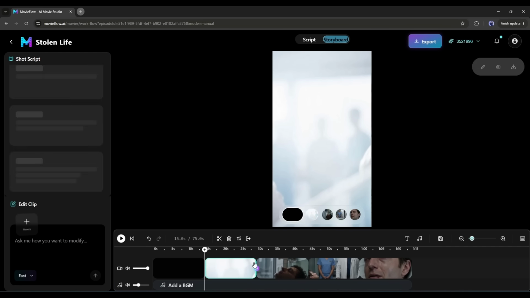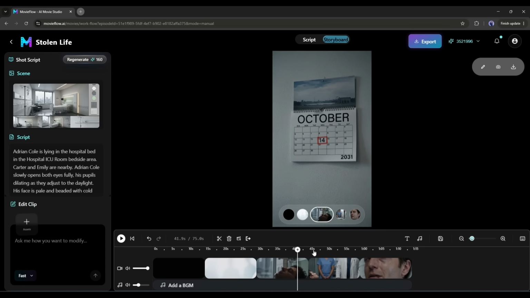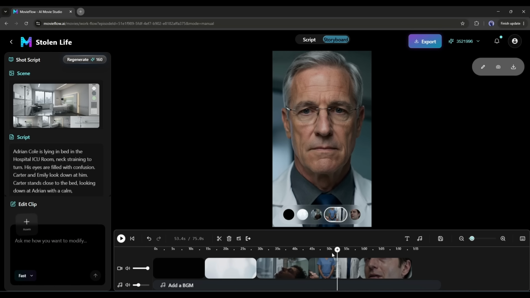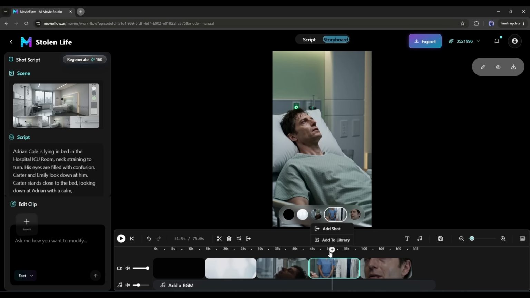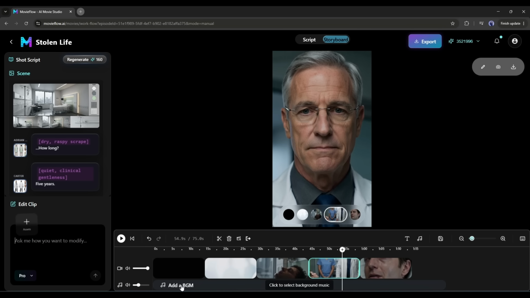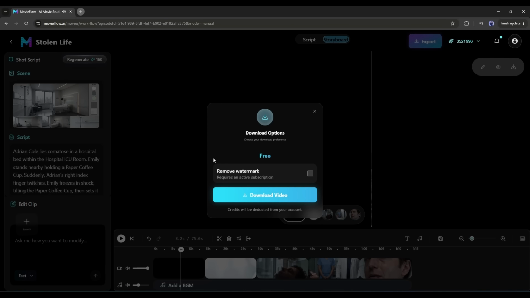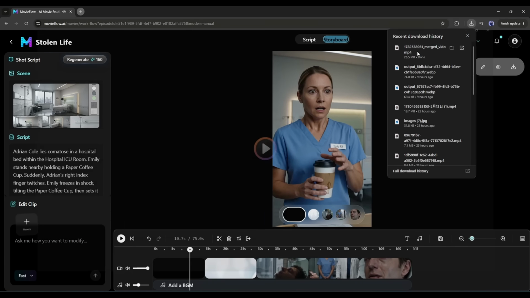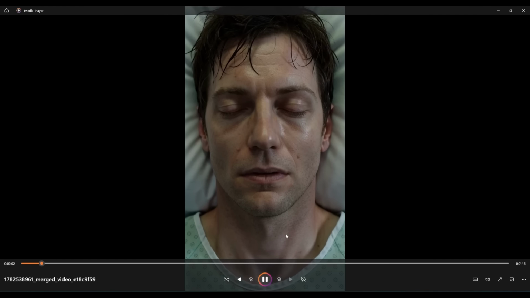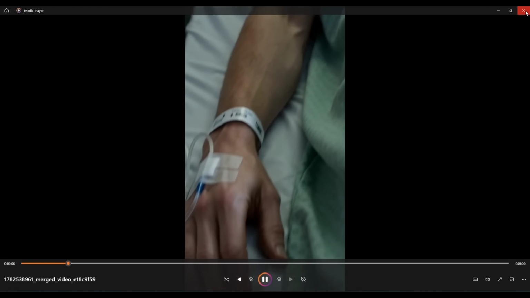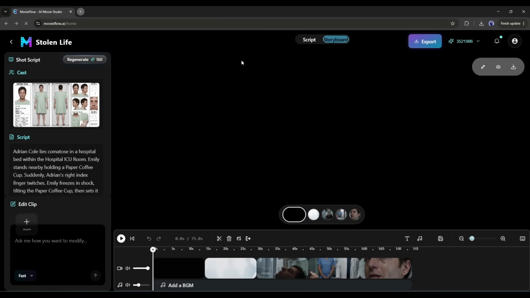And the video editor section works like a basic video editor. You can trim, split, and extend the video. And add a new scene. If you want to add a BGM, you can do it from here. Once you are satisfied with the result, click on the export button from here and save the video to your device. That's it. The first episode of our short drama is ready. And it looks really nice. Okay, our first episode is ready.